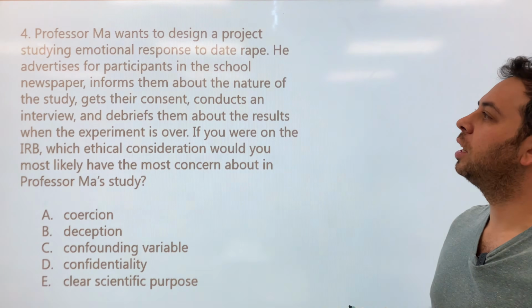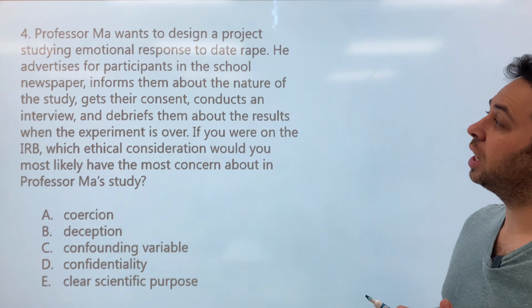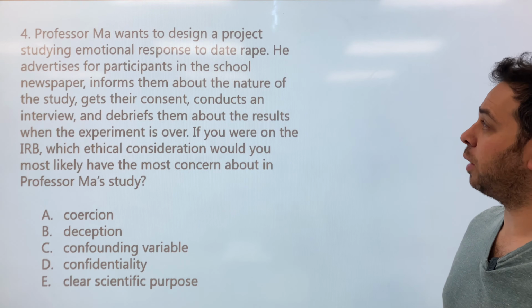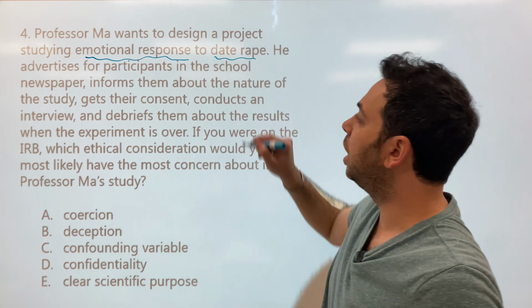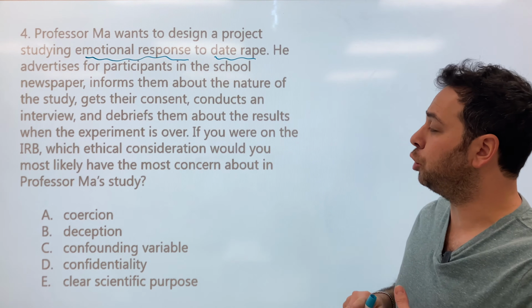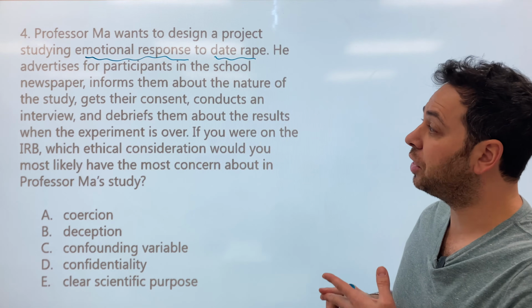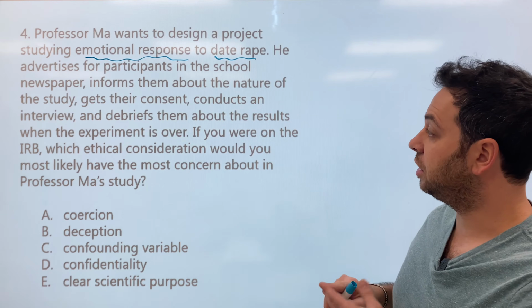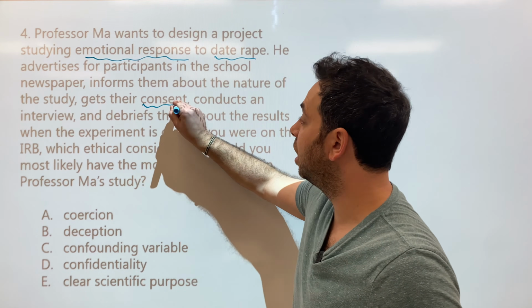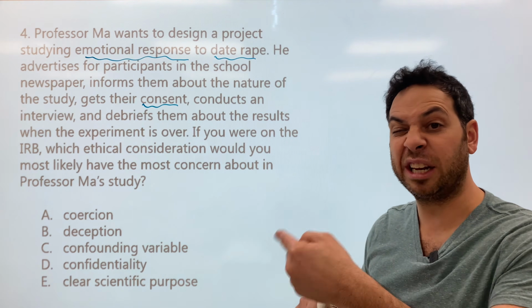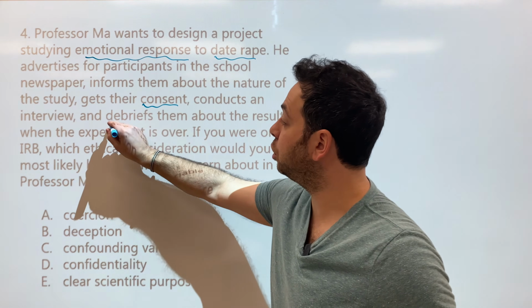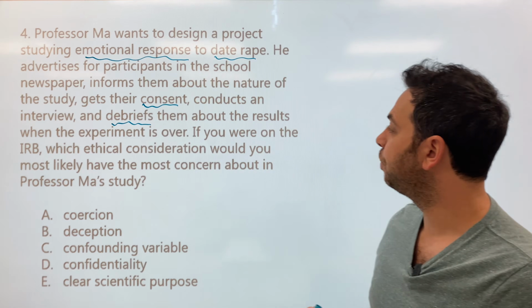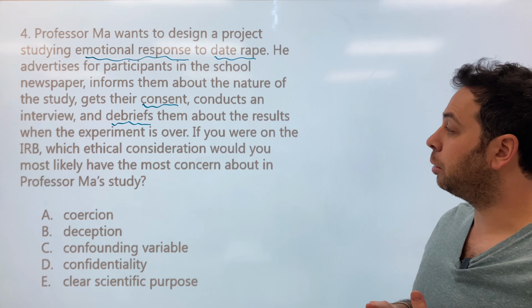All right, number 4. Professor Mao wants to design a project studying emotional response to date rape. Okay, so there's our study. We want to study emotional response to date rape. He advertises for participants in the school newspaper, informs them about the nature of study, gets their consent. And by the way, when I see the word consent, I know they're talking about ethics, so we got to get informed consent at the beginning of the study, conducts an interview, debriefs, which occurs at the end of the study, debriefs them about the results of the experiment, is over.